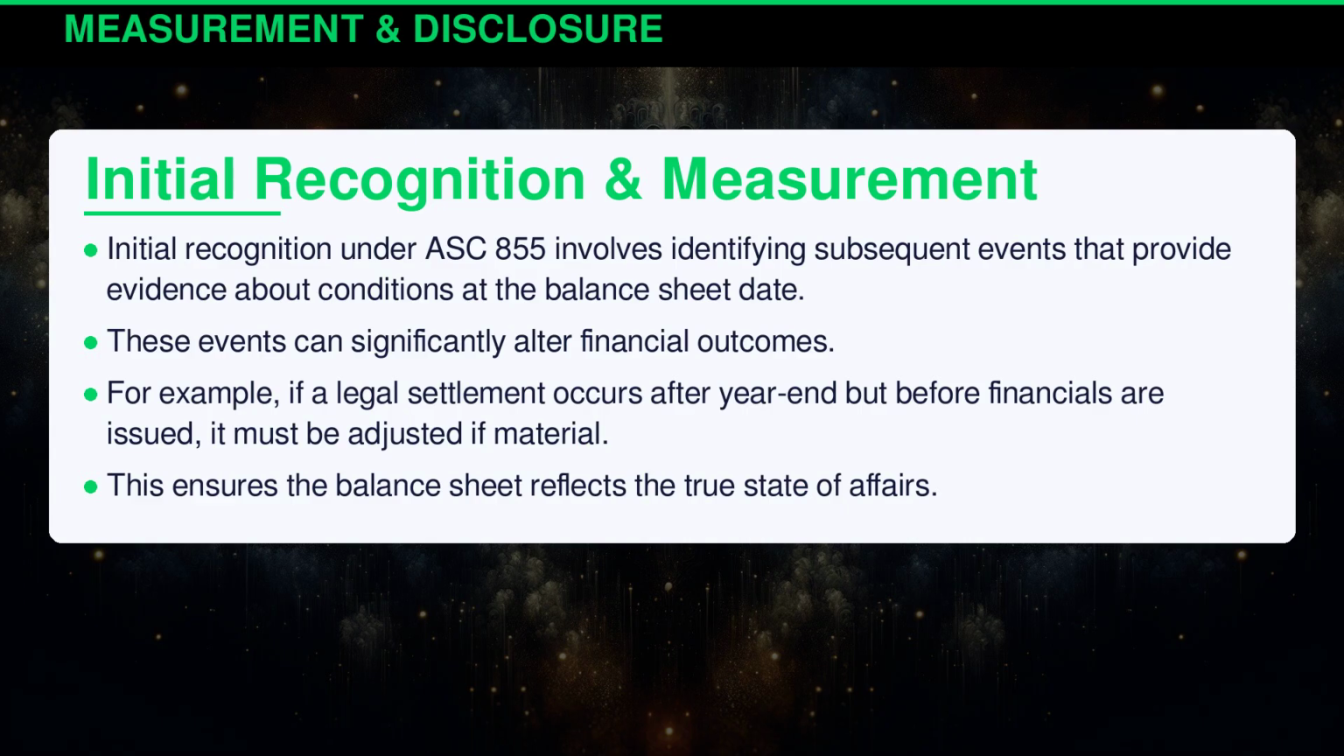Initial recognition under ASC 855 involves identifying subsequent events that provide evidence about conditions at the balance sheet date. These events can significantly alter financial outcomes. For example, if a legal settlement occurs after year-end but before financials are issued, it must be adjusted if material. This ensures the balance sheet reflects the true state of affairs.